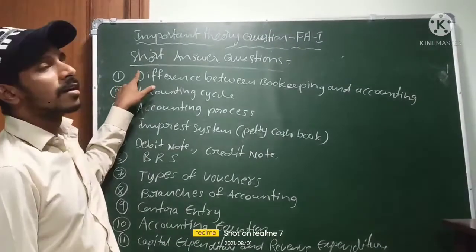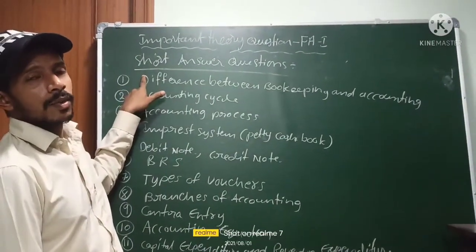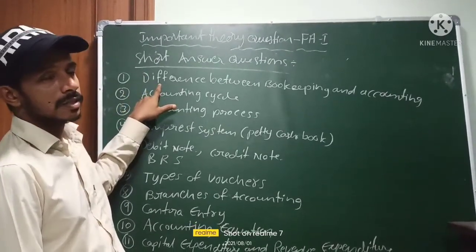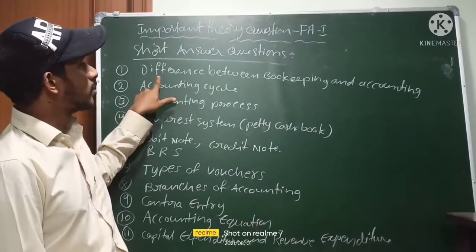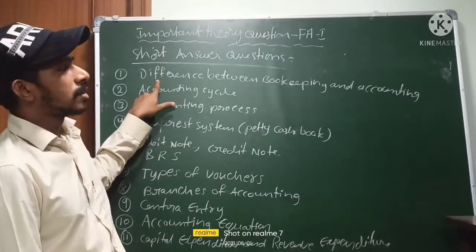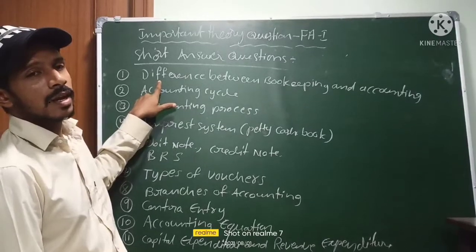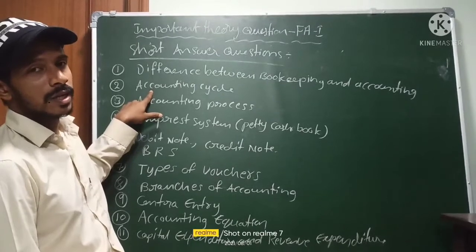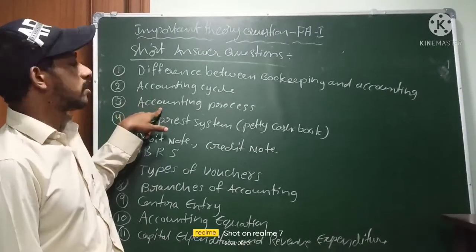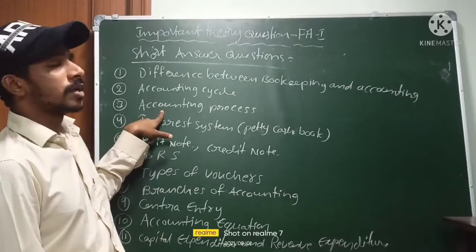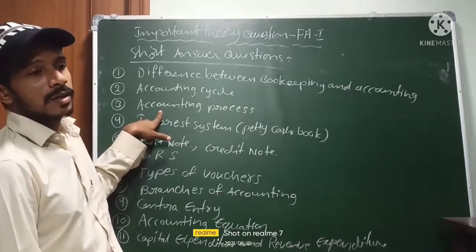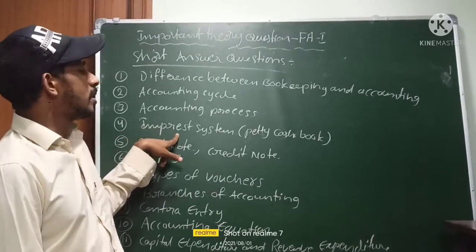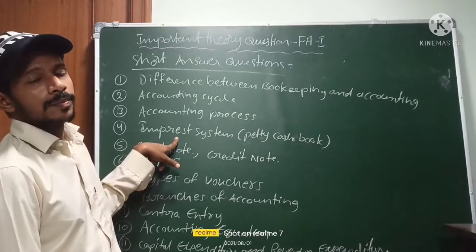Now we'll see the financial accounting important questions, short answer questions. We'll see theory questions. First one, difference between bookkeeping and accounting. And second question, accounting cycle. And third short answer question, accounting process. In this, input, process, output you have to write. And fourth question, imprest system.